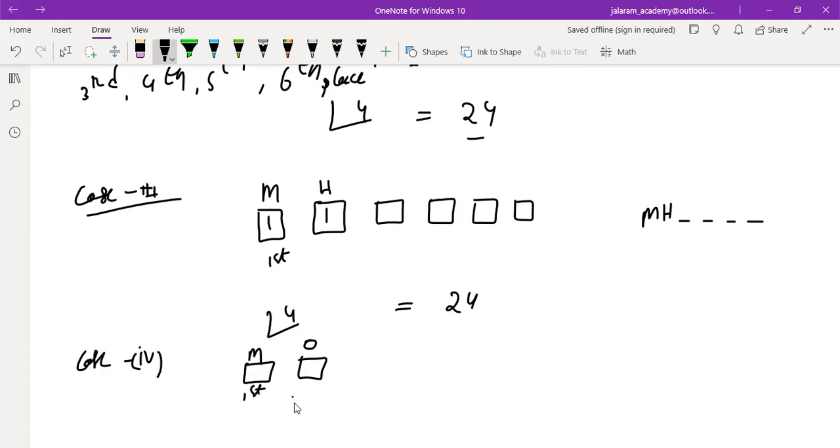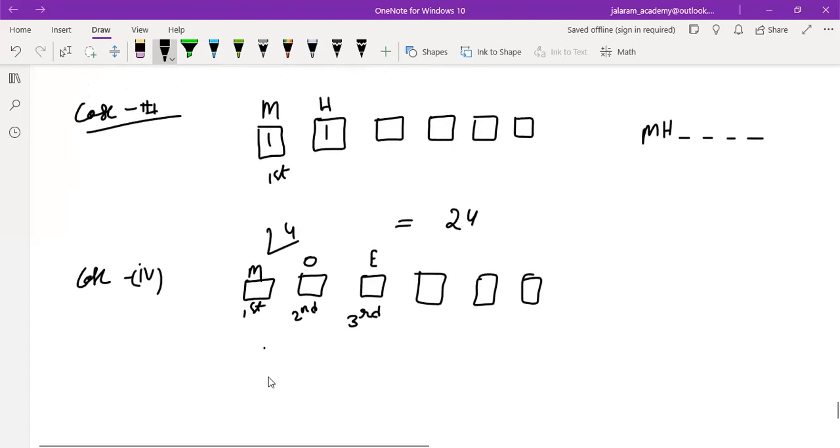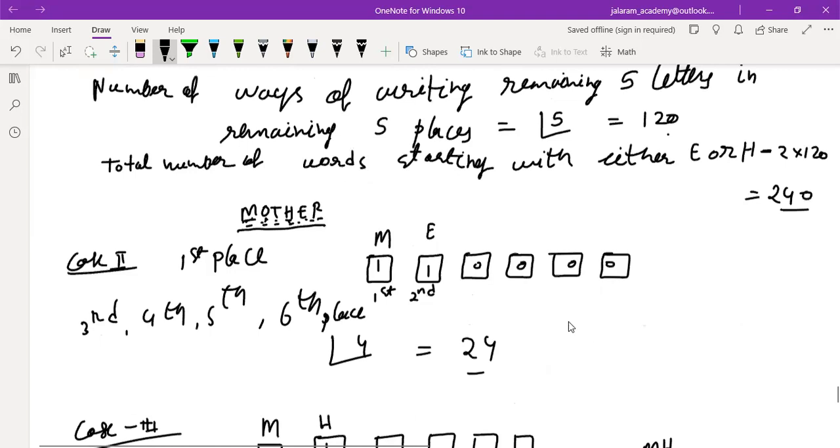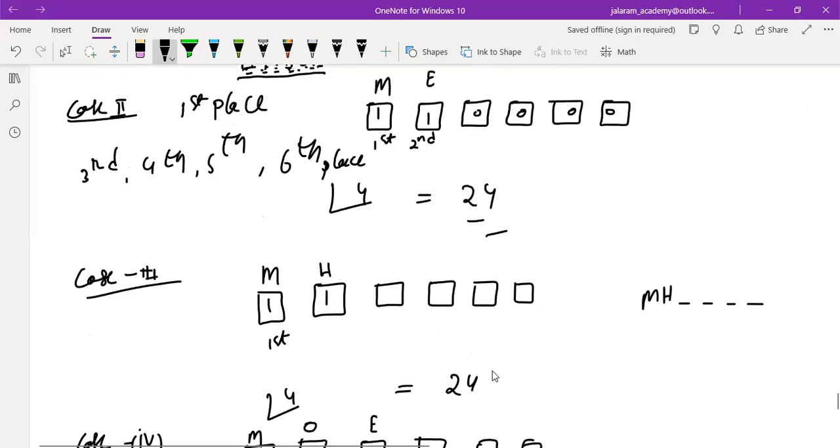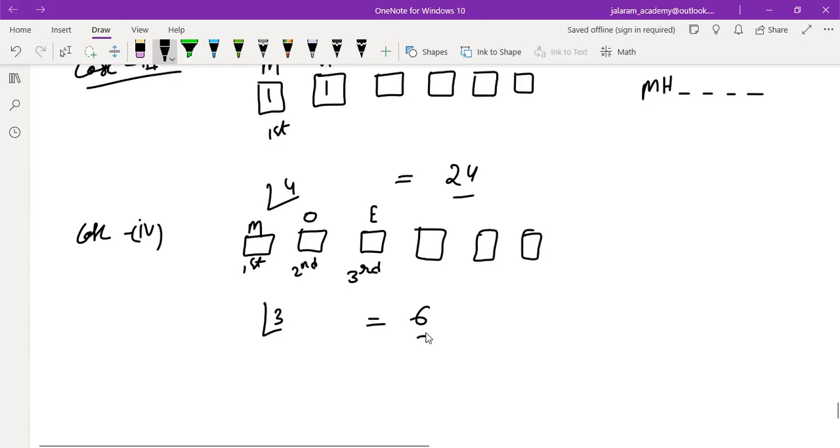So we go to the third letter. What could be the third letter? After M, O, the first one is E. Yes. And the remaining three letters must be filled with factorial three ways. Is that clear to you? So six more words are there before mother. So in all there are 240 plus 24 plus 24 plus 6 words before the word mother, which we have already discussed.